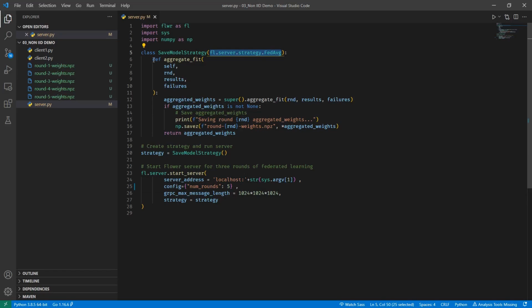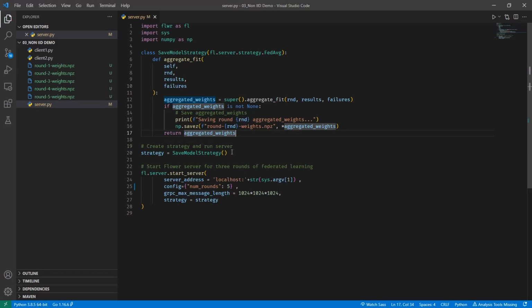After the aggregate fit happens, basically aggregate fit is when I get the fit data, that is the training parameters from all the different clients, after the aggregation is done, this method is run. So once the weights have been aggregated, I'm going to use the NumPy library and save the data as a checkpoint, and then I'm going to return the aggregated weights, because those aggregated weights will be used by the other modules of Flower.